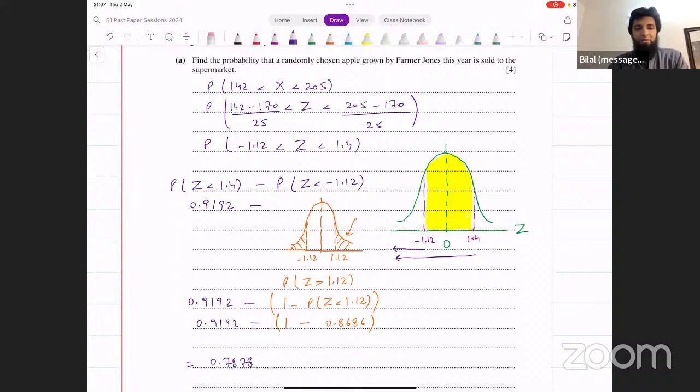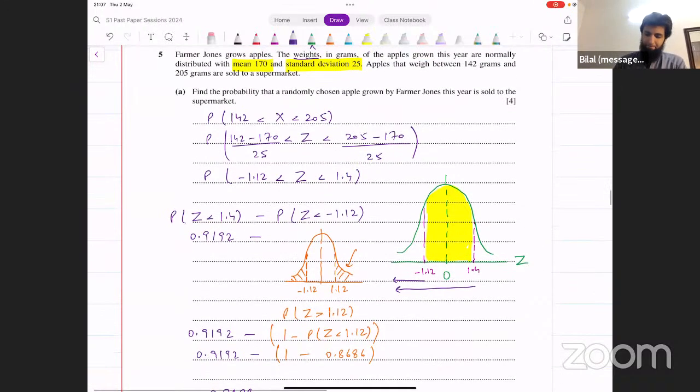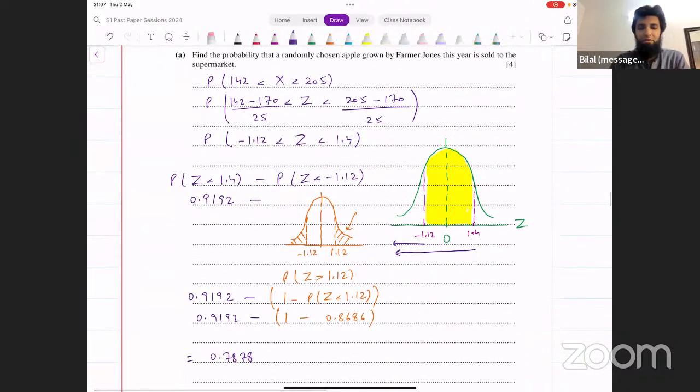Is that okay to everyone? Any problem with this? Yeah, that's what we were looking for, the probability.